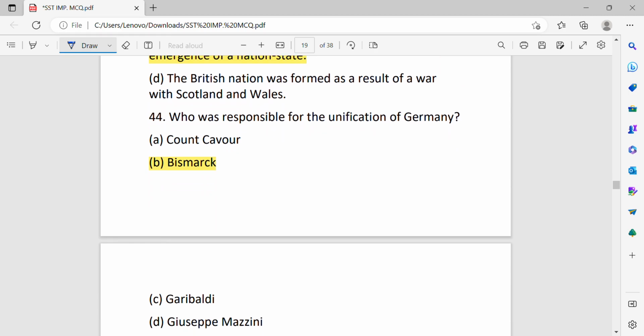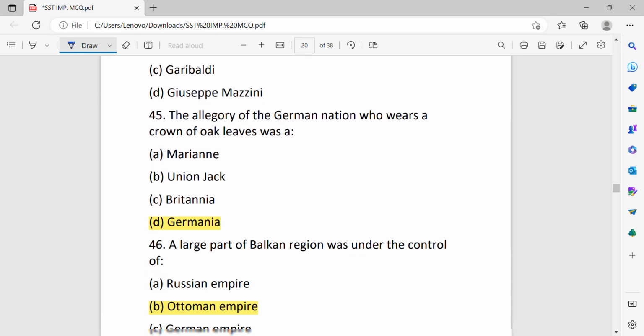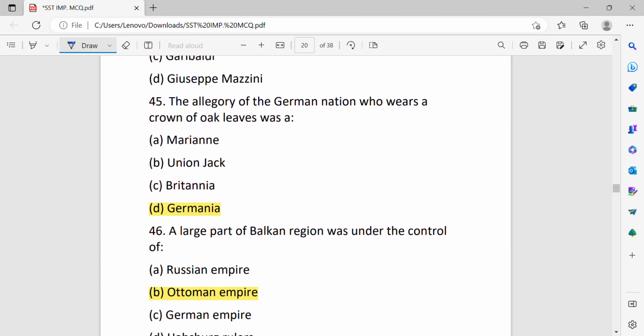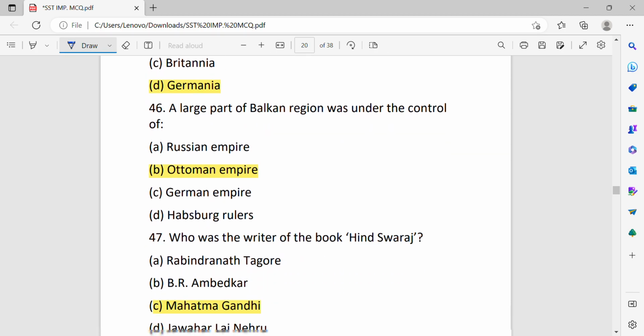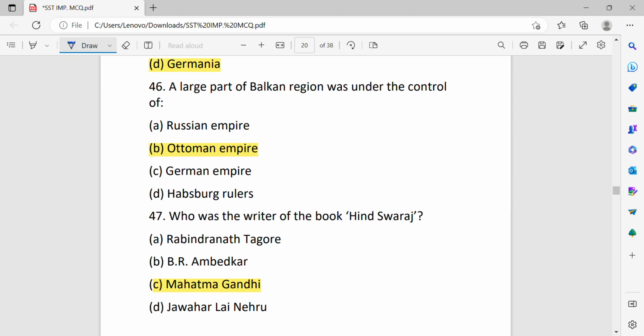Who was responsible for the unification of Germany? That is Otto von Bismarck. The allegory of German nation who wears a crown of oak leaves was Germania. A large part of Balkan region was under the control of Ottoman Empire.